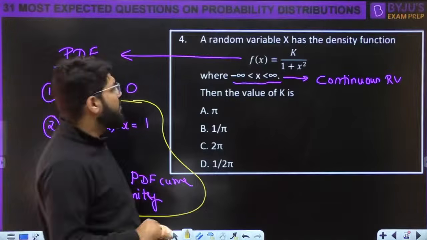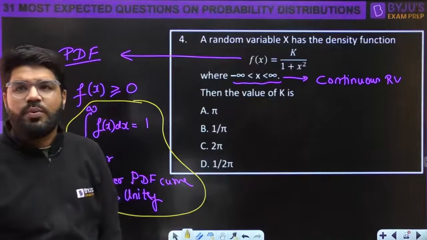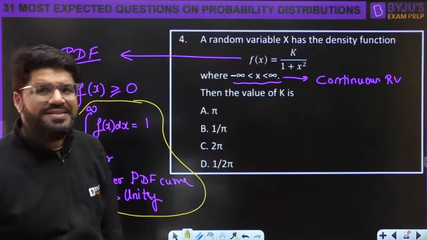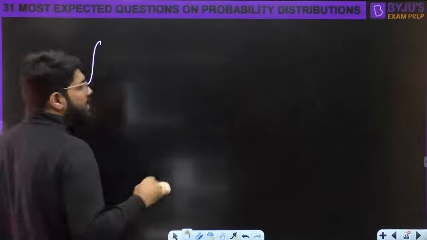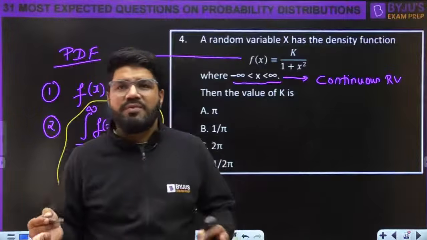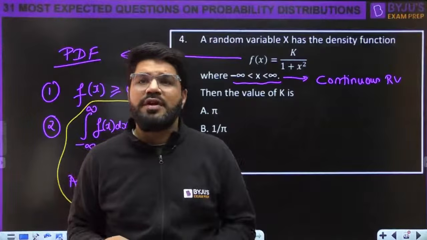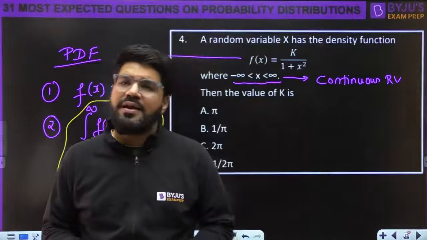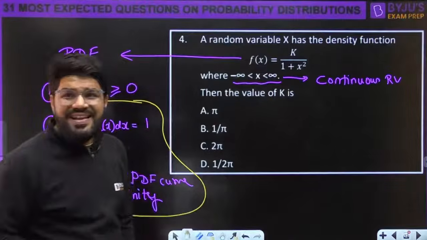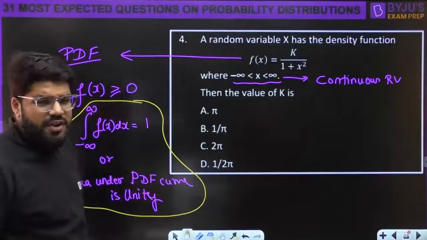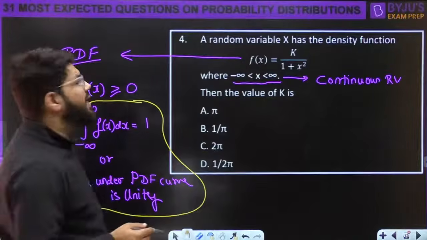So, what do we have here? f(x) is k upon 1 plus x square. We have to integrate this. It's one simple problem. Like in the PMF, in the previous questions, when we wanted to find the value of k, we did the summation of PMF equal to 1. For a continuous random variable, when you need to find some unknown k, you have to integrate, or if a graph is given, then you have to calculate the area.